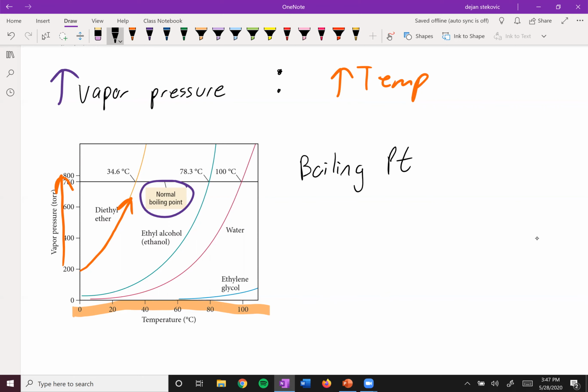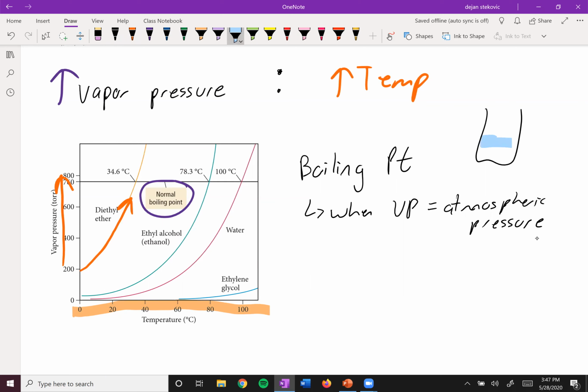So the boiling point occurs when the vapor pressure is equal to the atmospheric pressure. Basically, the scenario you have here is that you have your liquid trying to turn into a gas, so it's pushing up. Draw a little picture of this. It's trying to turn into a gas, it's pushing up, but then you have the atmosphere pushing down. And so once these two are equal, or this liquid's vapor pressure is slightly higher, it overcomes the atmospheric pressure and is allowed to boil.